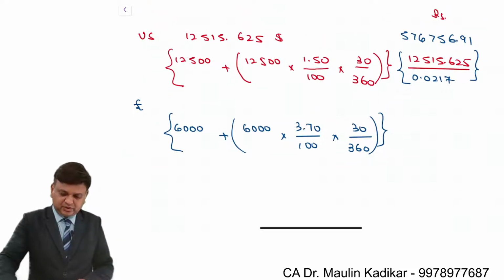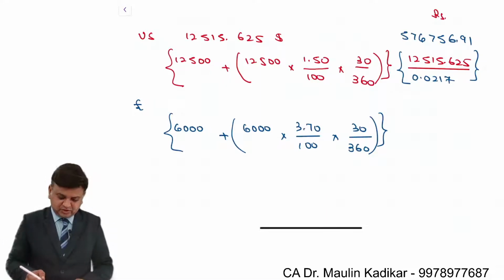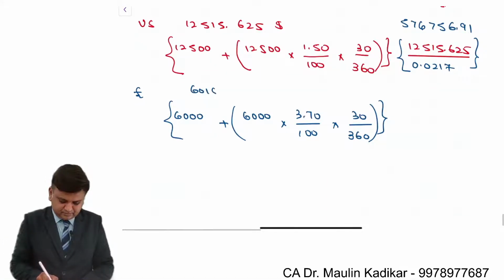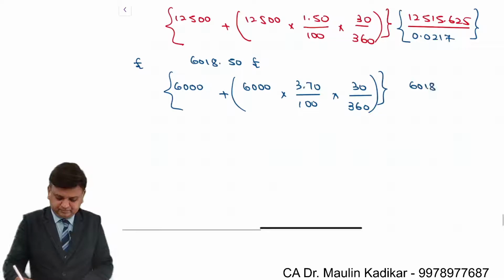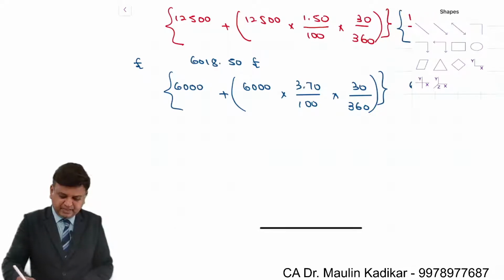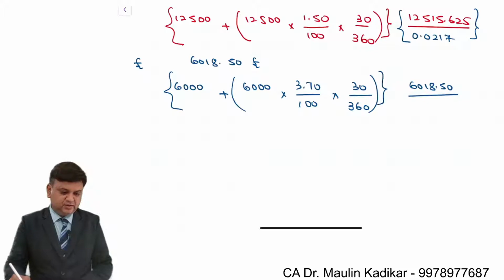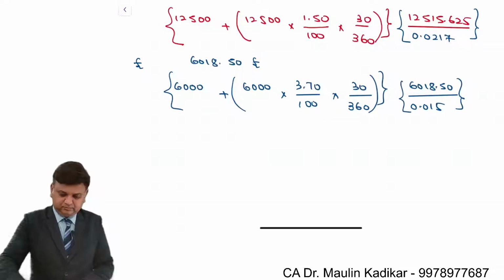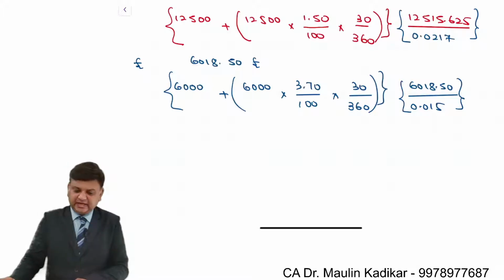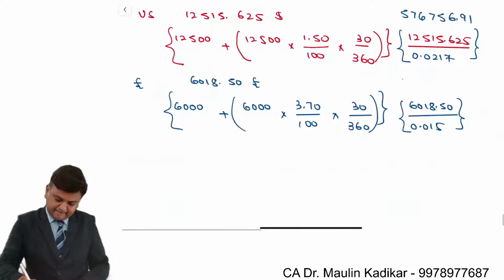So 6,000 into 3.7% into 30 divided by 360 is 18.5, plus 6,000, so 6018.5 UK pounds. Again, that is converted into rupee currency using the 30 days forward exchange rate 0.015, so 4,01,233.33.